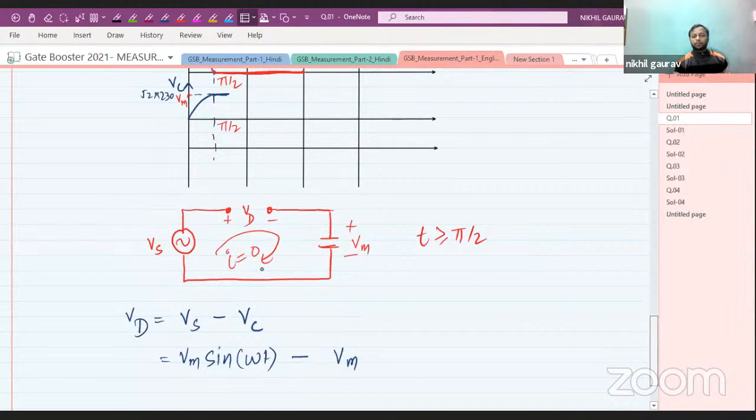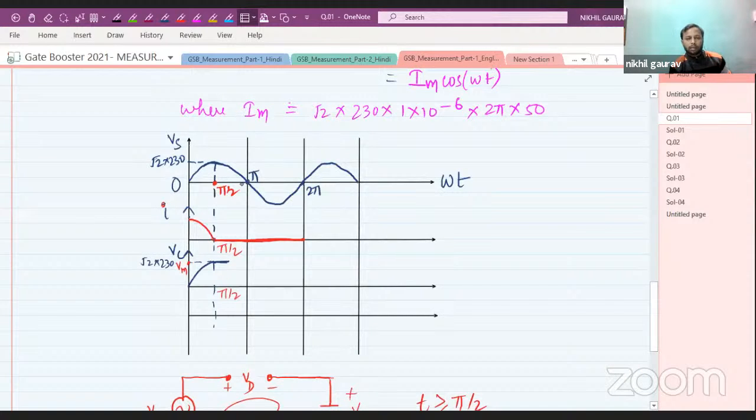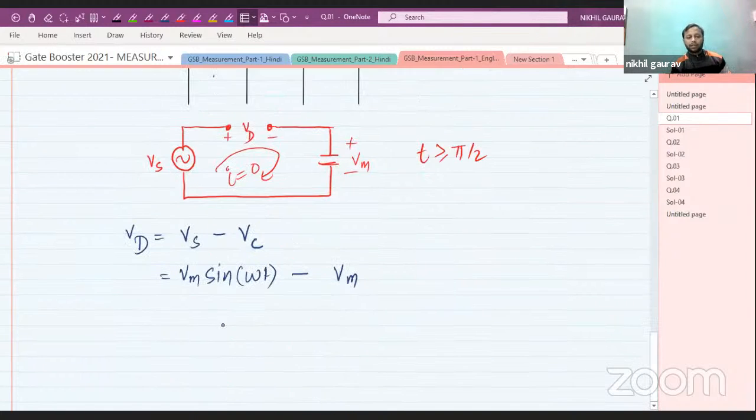Now look here, from pi by 2 till pi, the value of Vs will be less than Vm. That means this value will be negative, which means the diode is off from omega t equal to pi by 2 till pi.